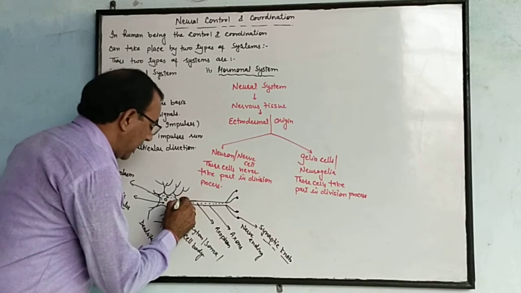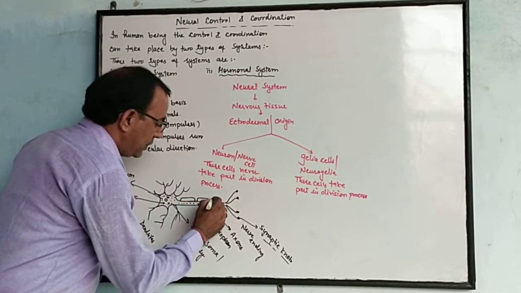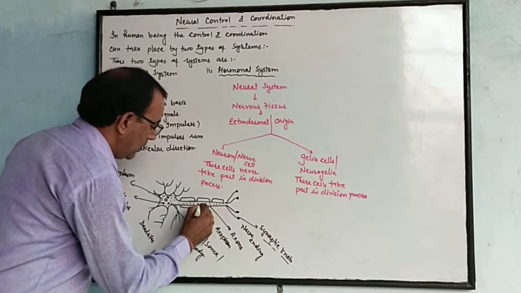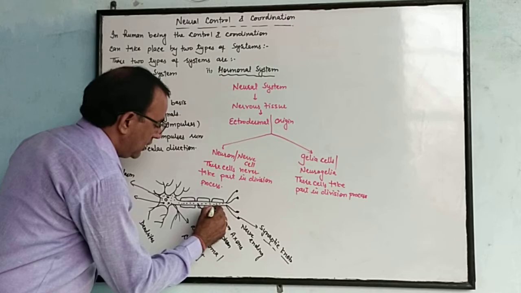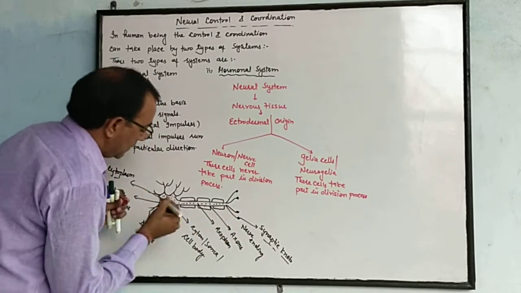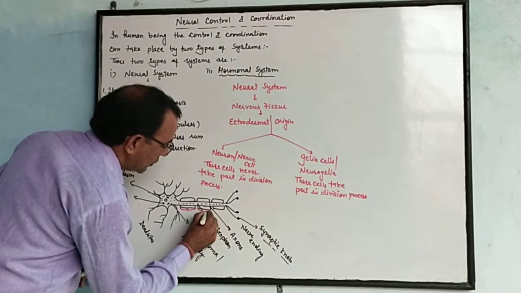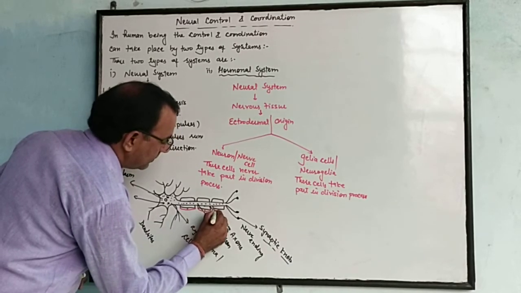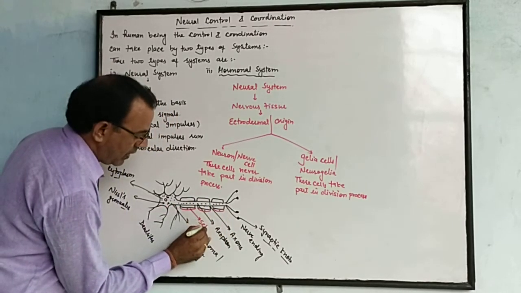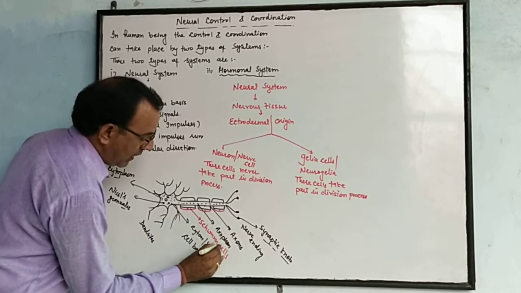Axons may contain a covering layer made up of myelin. This myelin is secreted by special cells known as Schwann cells.